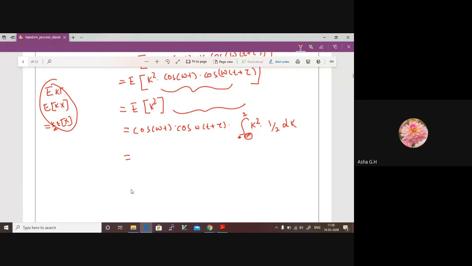Okay, so you keep it as it is, simplify this one, do the integration and let me know what the answer is. Just solve this integration of k square.